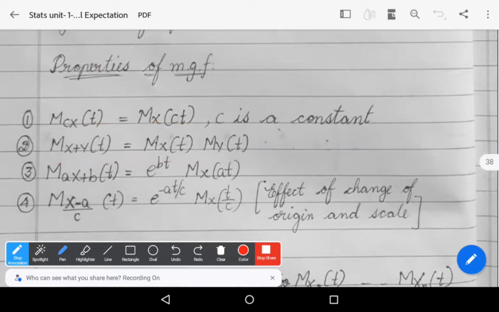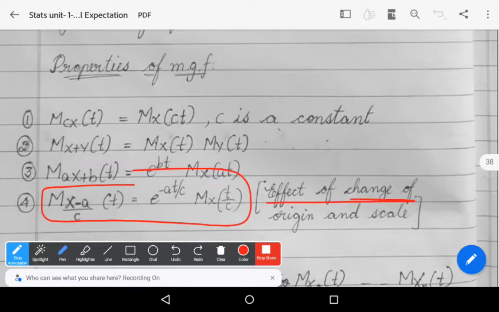Third: Max plus b of t is equal to e power bt Mx of at, and Mx minus a by c of t is equal to e power minus at by c Mx of t by c.